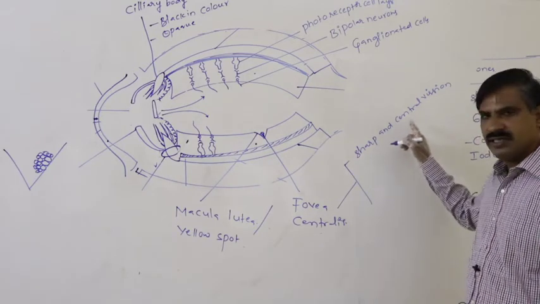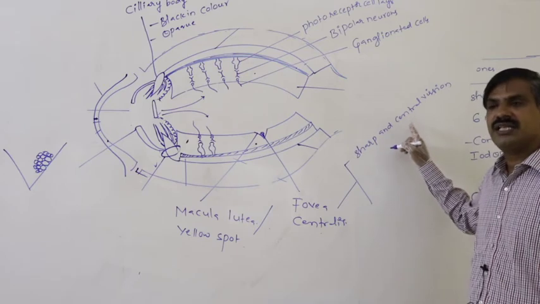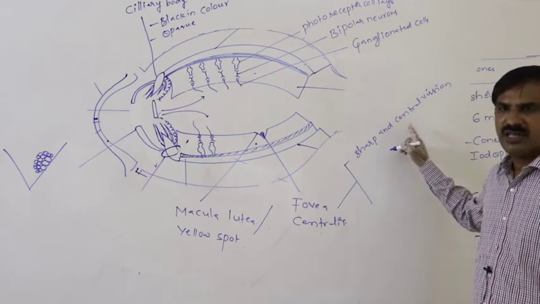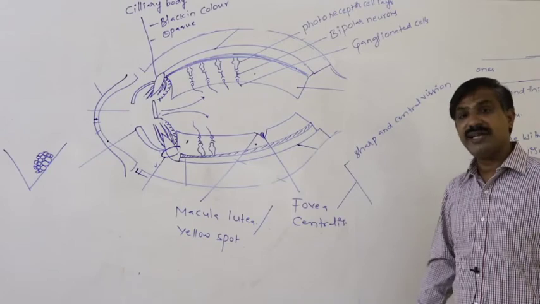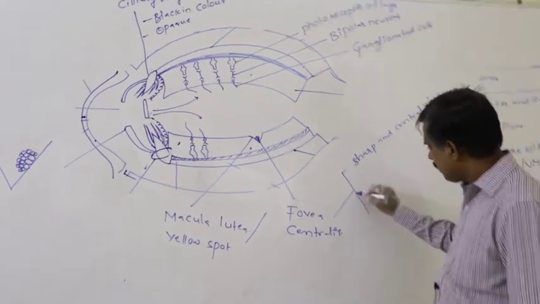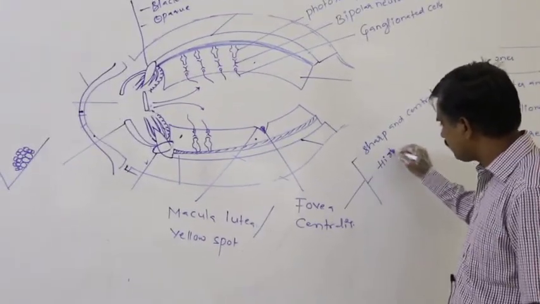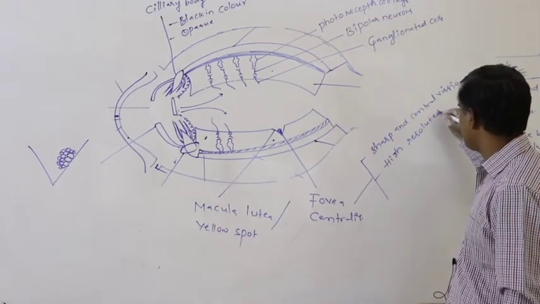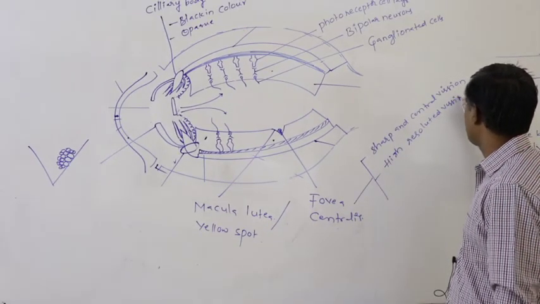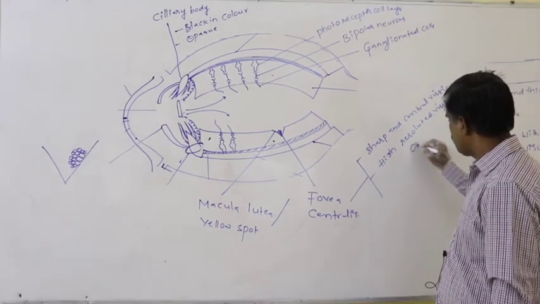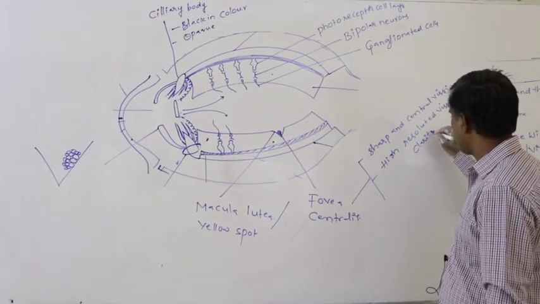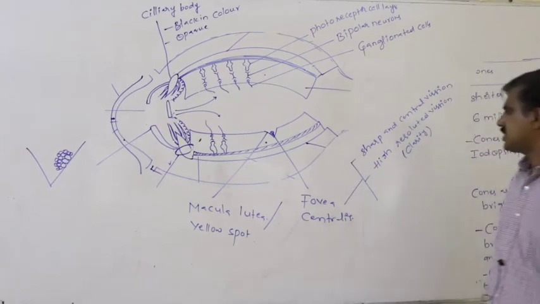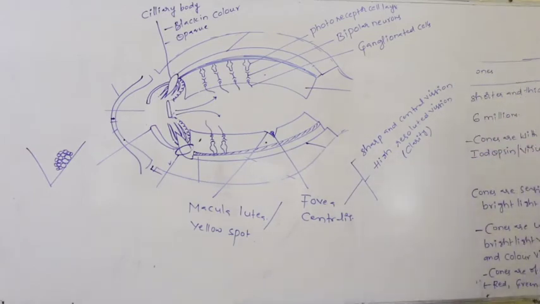It is useful for high resolution vision. High resolution means high clarity. Resolution is nothing but clarity.